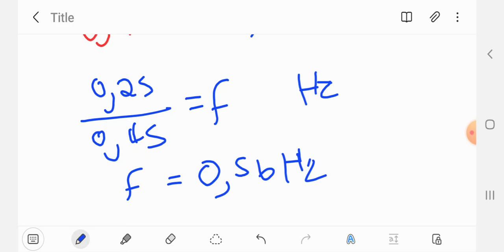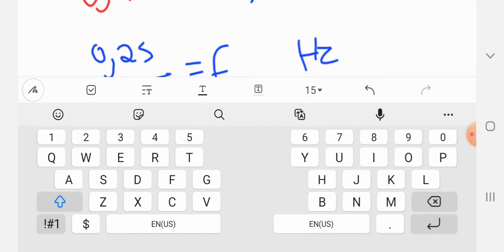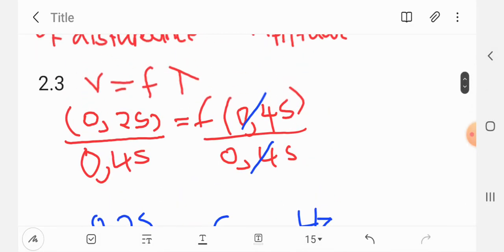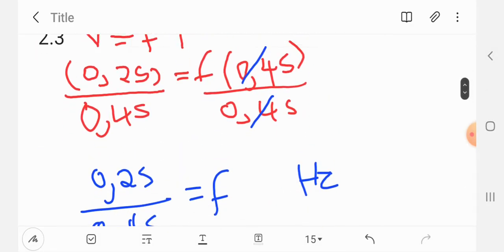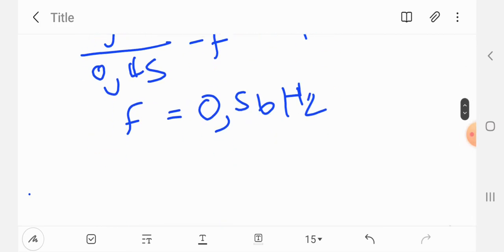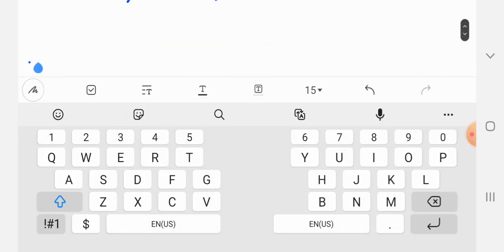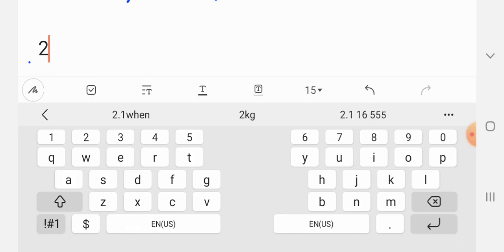It will give you 0.55555 and 6. So you round off to 2 decimal places. The 5 takes you up to 6. Yeah, so this is the full answer. It starts here, 2.3, and then it ends here, and then we will have 2.4 here.